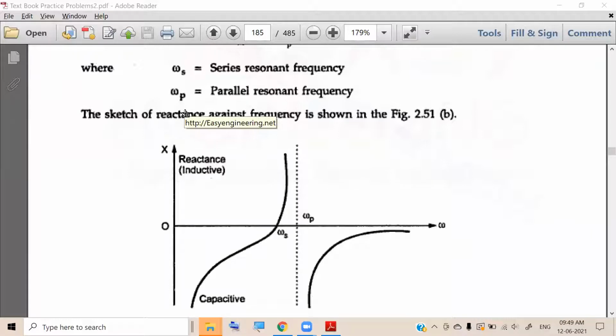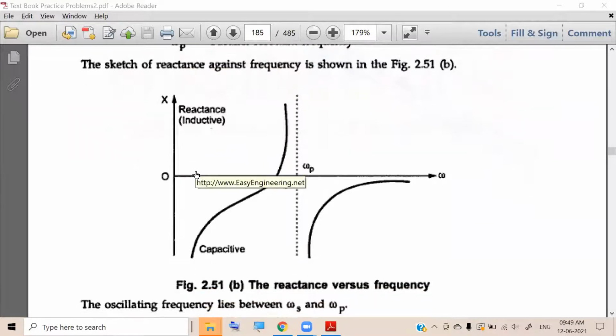Now tell me, what is the impedance offered by an inductor? J omega L. Now tell me which one has a positive sign and which one has a negative sign. Capacitor has a negative sign, inductor has a positive sign. Very good. Reactance means the coefficient other than j.